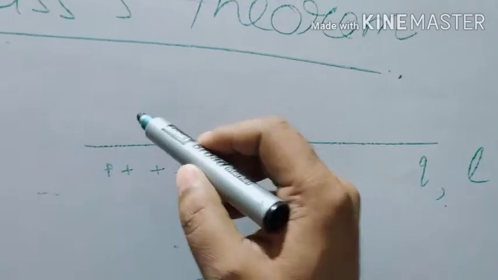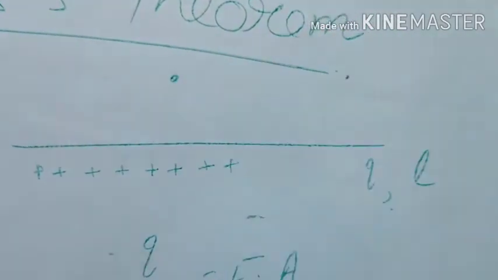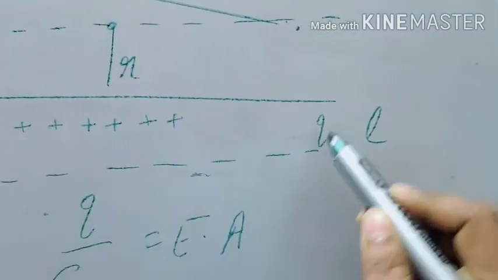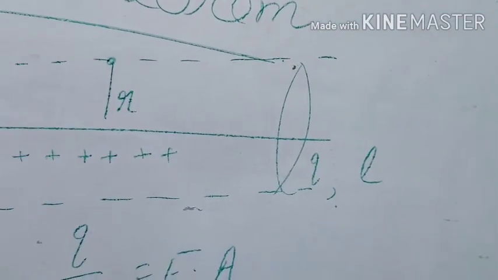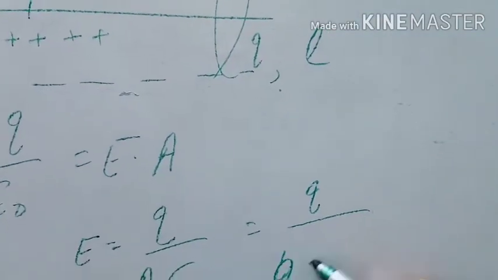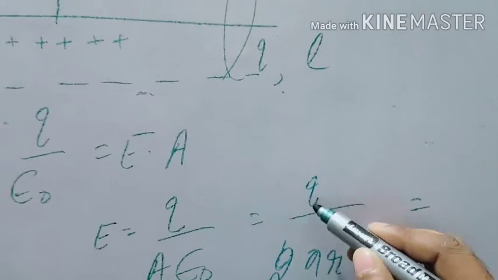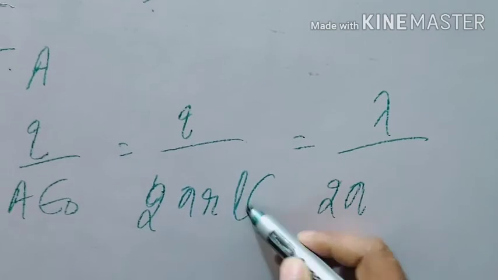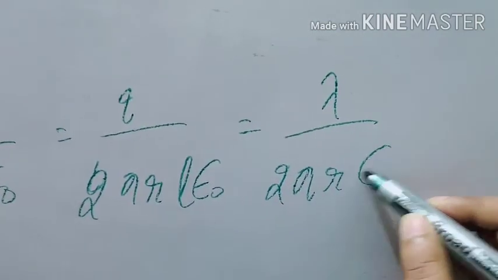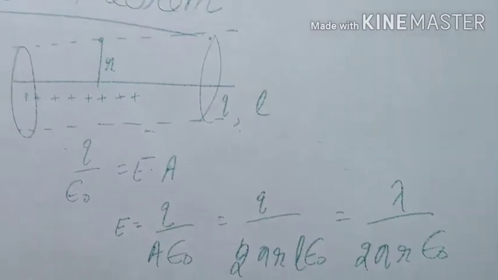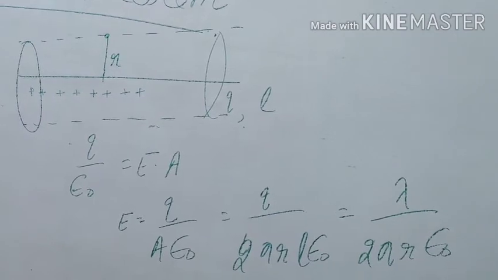Oh, this is a wire. We want to find out the electric field at this point, which is at a distance r. Then what will be the Gaussian surface? Cylindrical Gaussian surface. So what is the area of cylinder? Surface area, 2 pi r L, and q upon length is linear charge density. So this is the value of electric field, lambda upon 2 pi r epsilon naught, due to line charge.